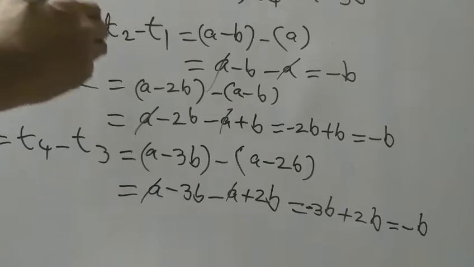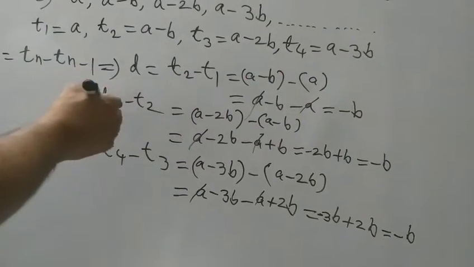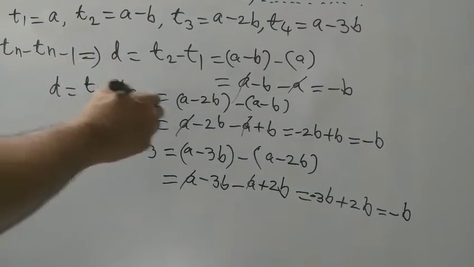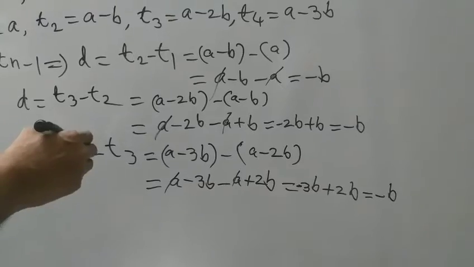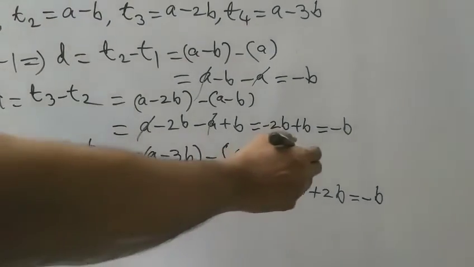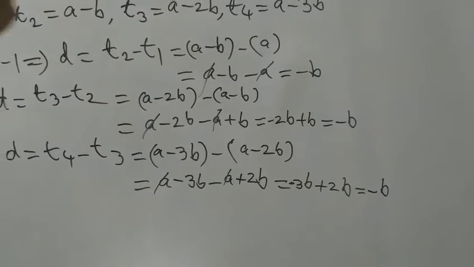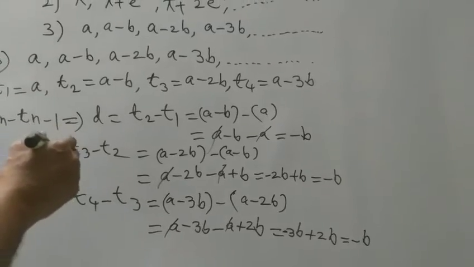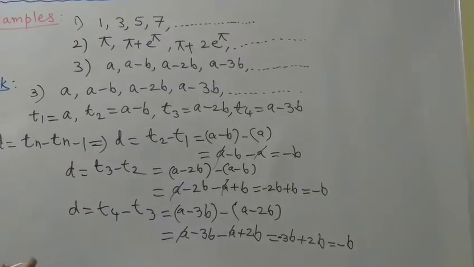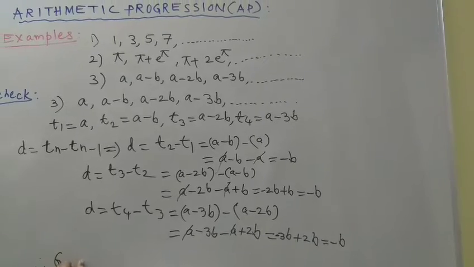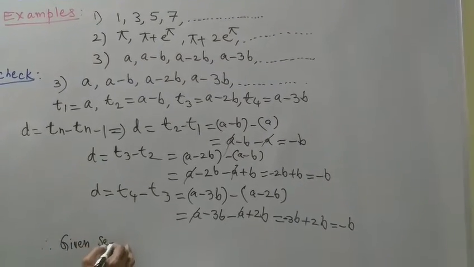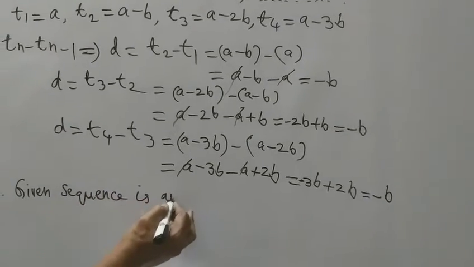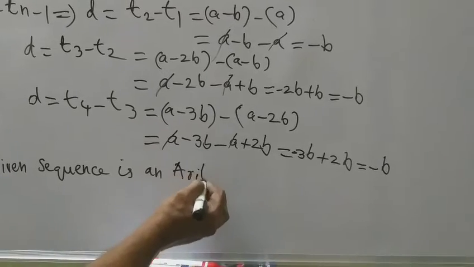So the common difference of the first two terms is minus B, the common difference of the third term and second term is also minus B, and the fourth term and third term common difference is also minus B. So the common difference is the same for this sequence. So this sequence is also confirmed as an arithmetic progression. Therefore, the given sequence is an arithmetic progression.